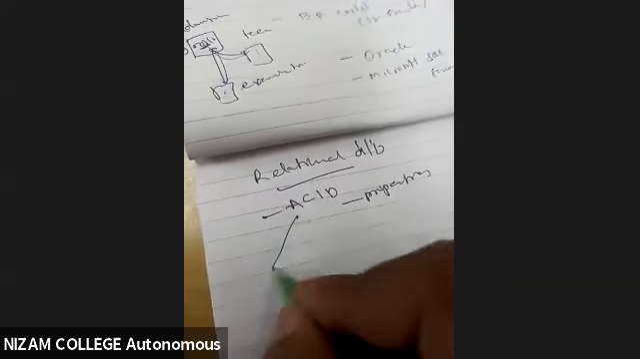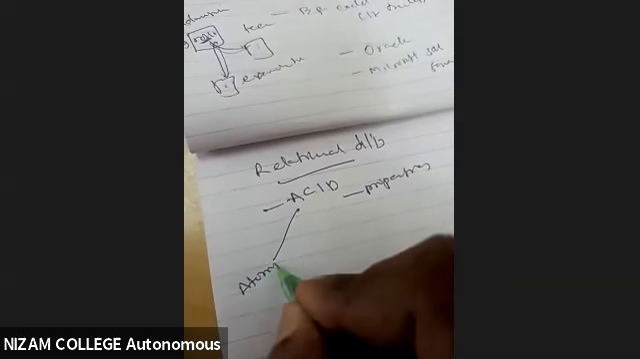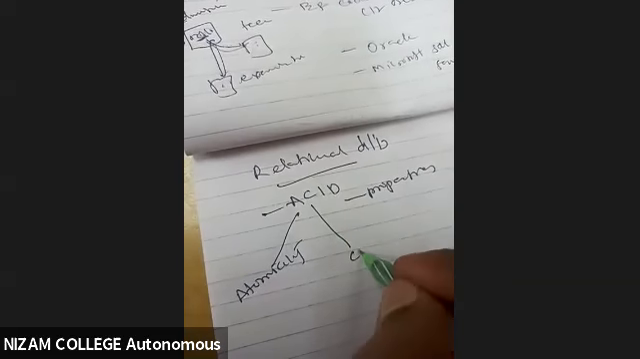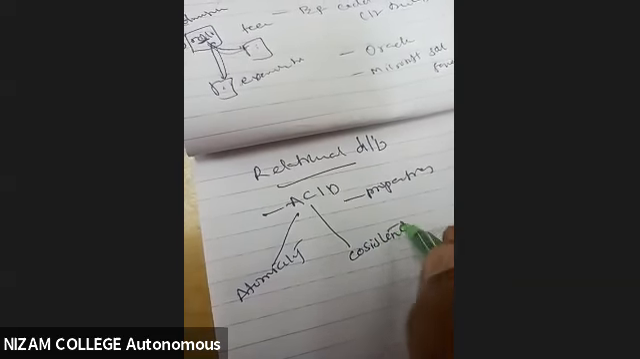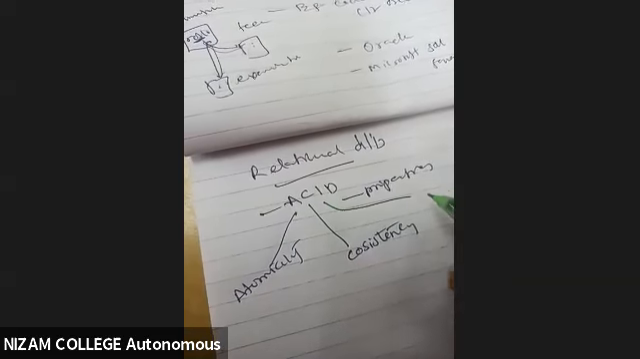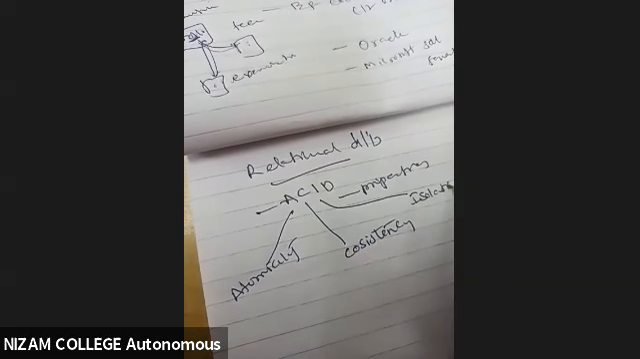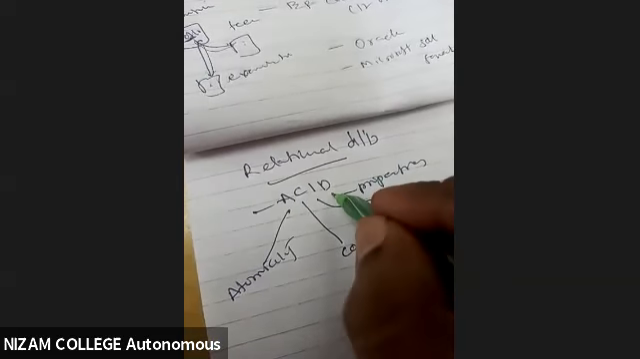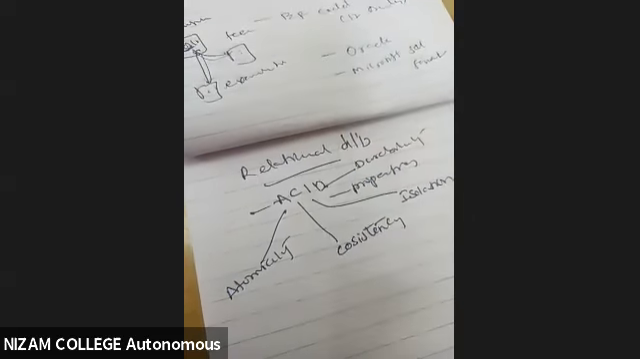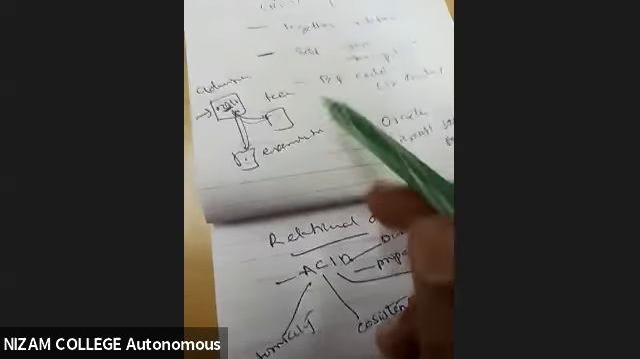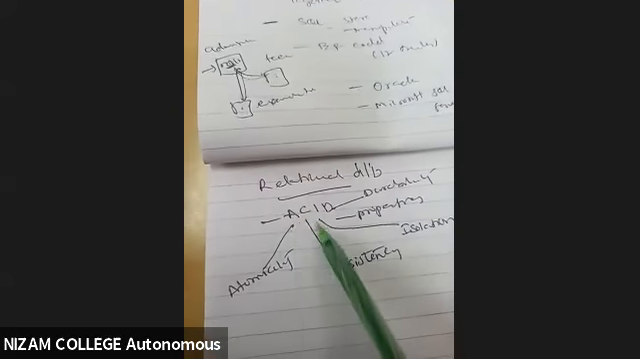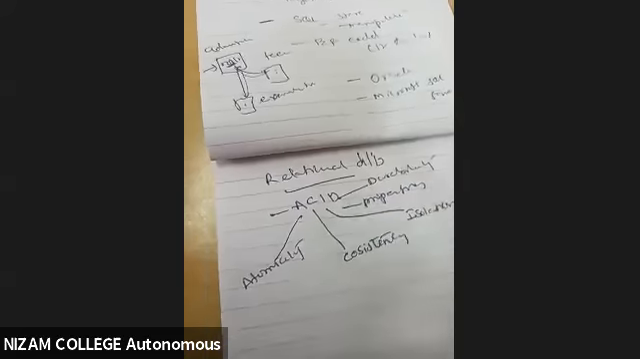When I say A, it is atomicity. When I say C, it is consistency. When I say I, it is isolation. When I say D, it is durability. So if I want to work within a relational database, I should follow the ACID properties. So what are these ACID properties?